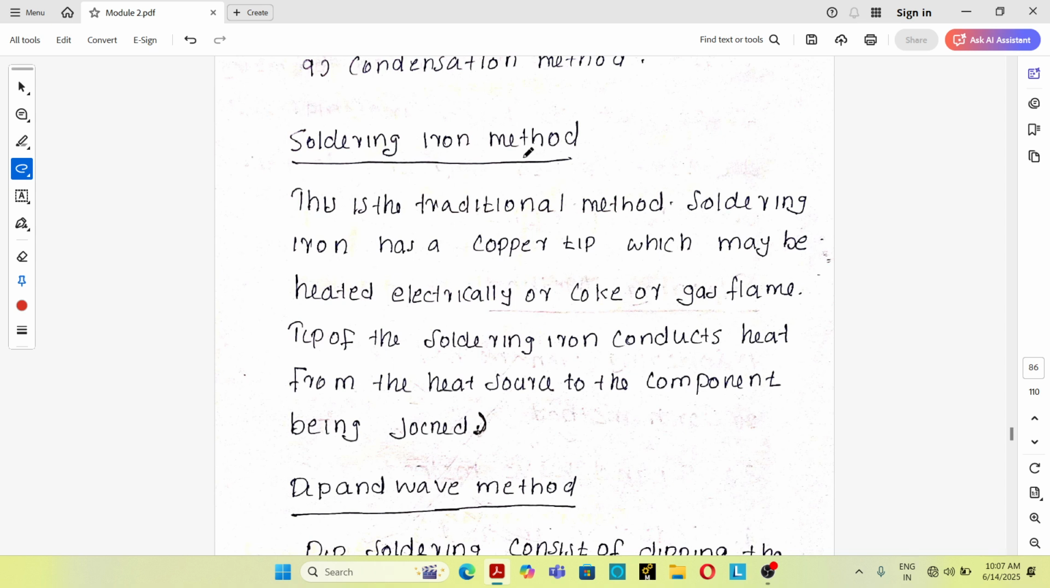So first one, soldering iron method. This is the traditional method. A soldering iron has a copper tip which may be heated electrically, commonly electrically. The tip of the soldering iron conducts heat from the heat source to the component being joined.